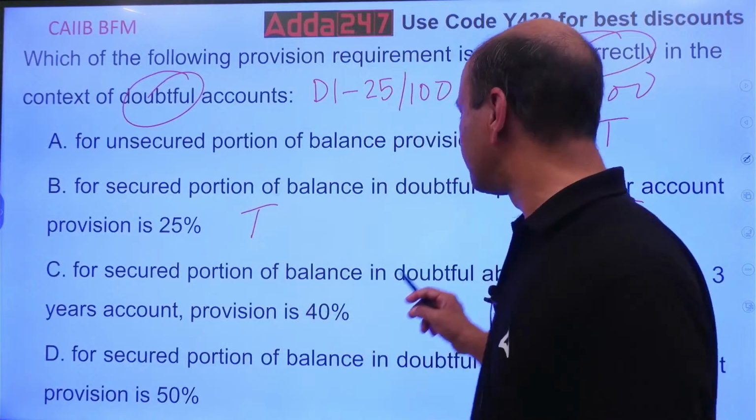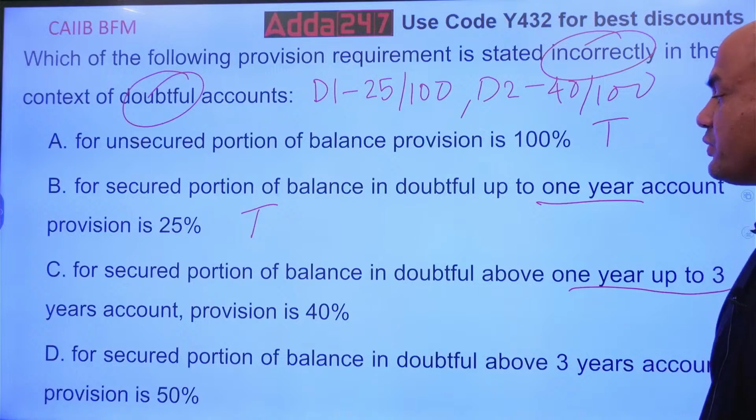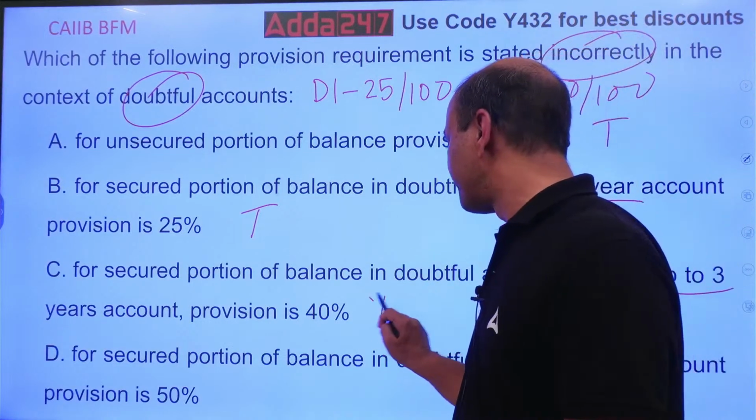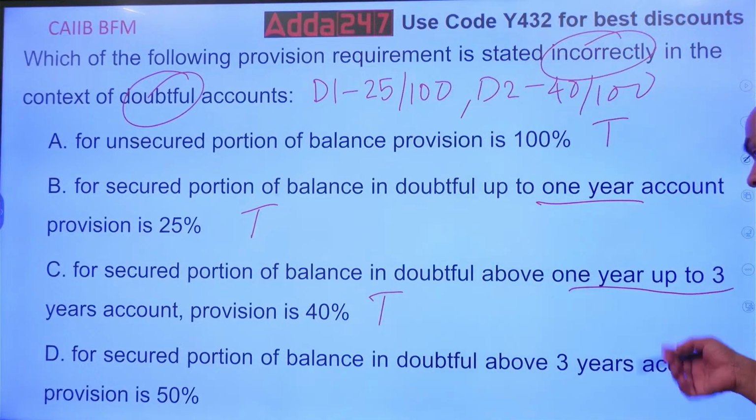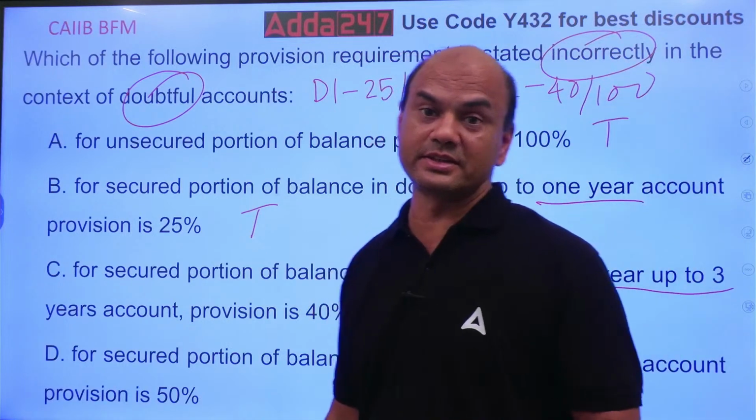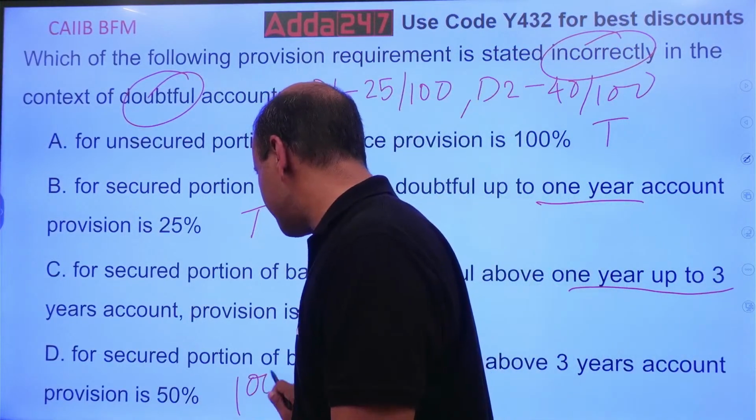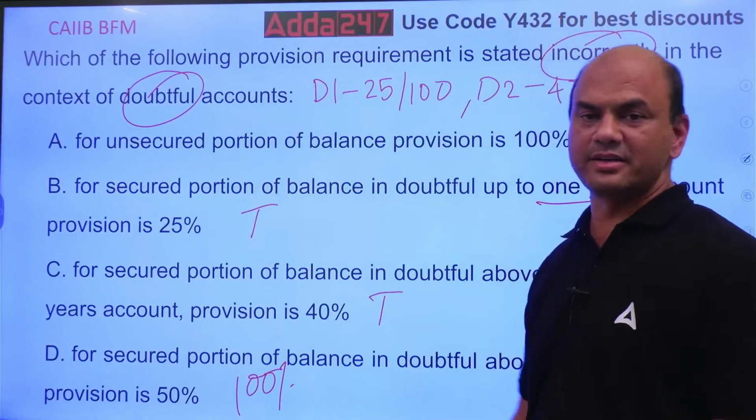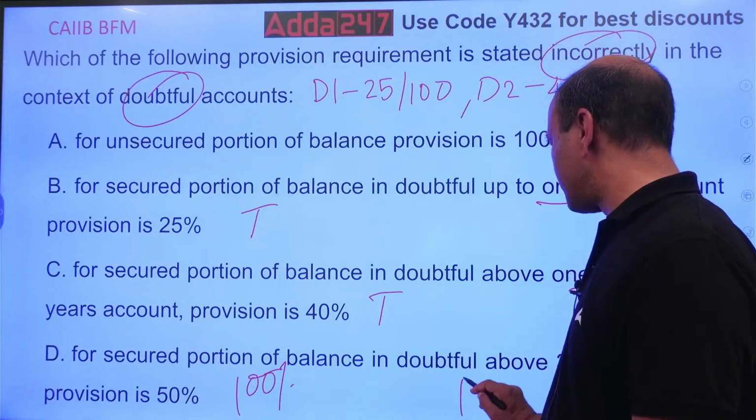For secured portion of the balance in the doubtful above 1 year up to 3 years is 40%. This is also true. For secured portion of the balance in the doubtful above 3 years, the provision is 50%. My God, this is different. This is 100, isn't it? This is 100%. Got it, everyone? So this is false. You want incorrect? This is the answer.